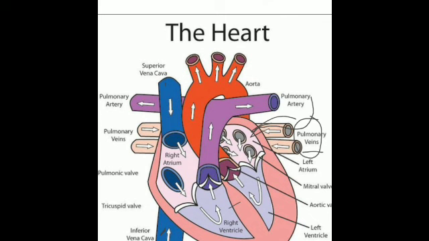Is that clear? Then pulmonary artery, this is the only artery which is carrying the deoxygenated blood which is rich in carbon dioxide. It is carrying it from the right ventricle to the lungs. Is it clear? Then in the lungs the blood becomes oxygenated. Is that clear? Oxygen is coming from where? Whatever oxygen that we are inhaling, and it is going where? Inside the lungs. And aorta, the biggest artery of the body, this carries oxygenated blood from the left ventricle to